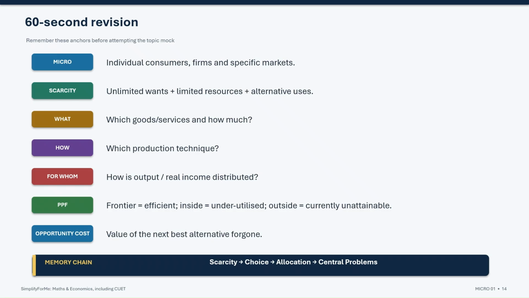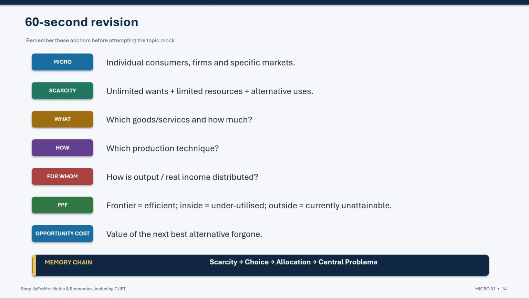Microeconomics studies individual consumers, firms, and specific markets. The basic economic problem begins with scarcity. Wants are unlimited, but resources are limited and have alternative uses. Scarcity forces choice, and those choices create the 3 central problems.